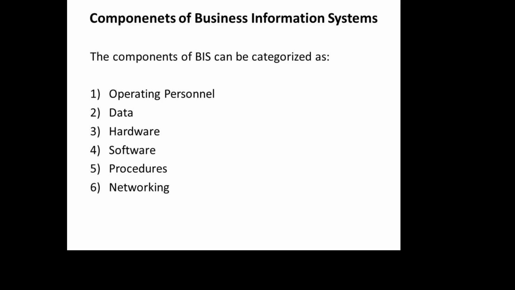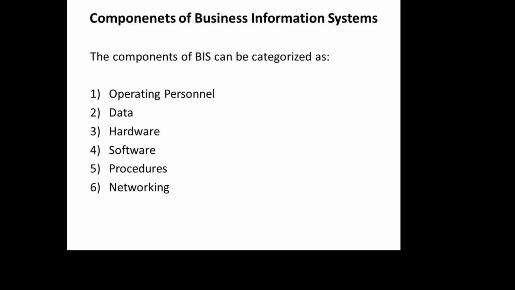Components means all the tools or the parts of the business information system which are connected to each other and which give a complete output. Here, the components of business information system can be categorized as operating personnel or operating staff, data, hardware, software, procedures, and networking. Let us discuss each of the components of BIS in detail.